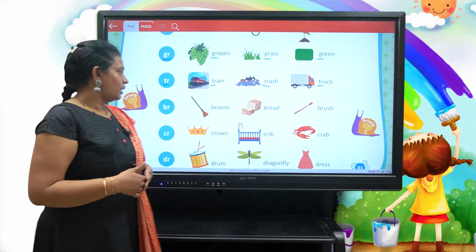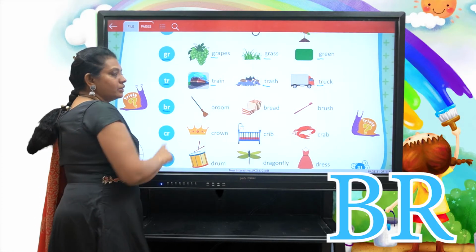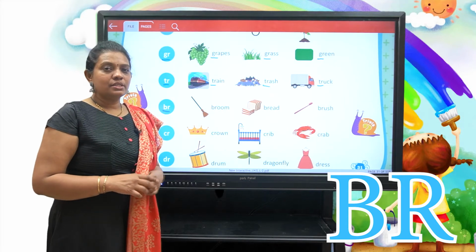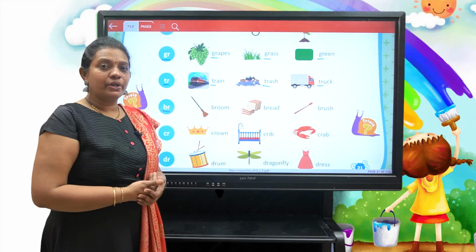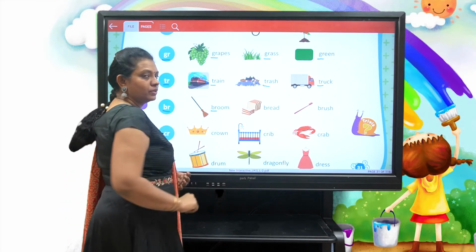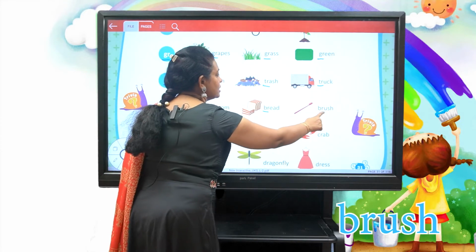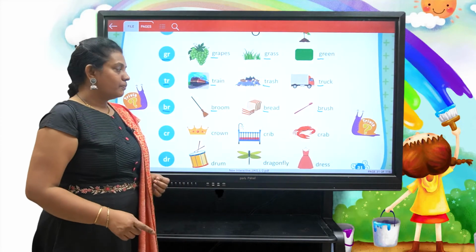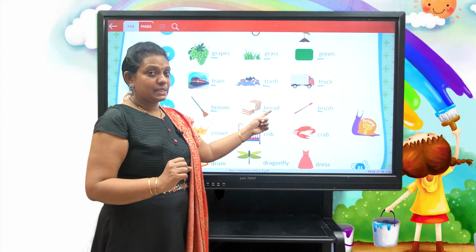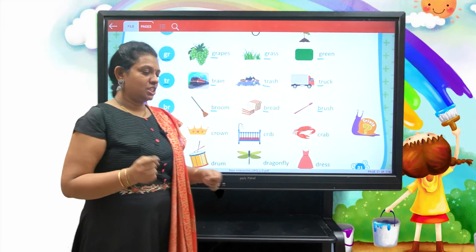Now the two consonants B and R, with the sounds b and r, make a new blending sound, that is br. Br as in broom, br as in bread, br as in brush.